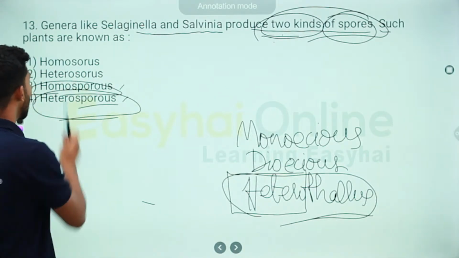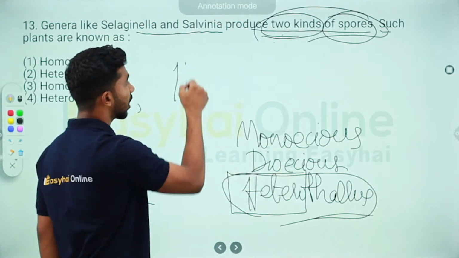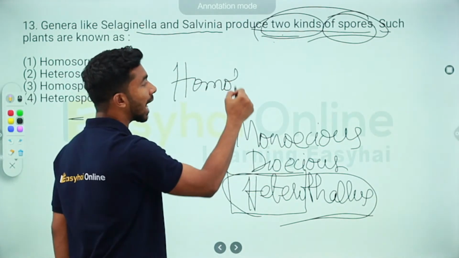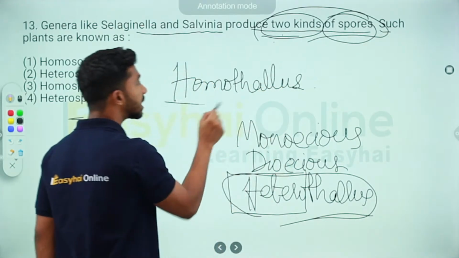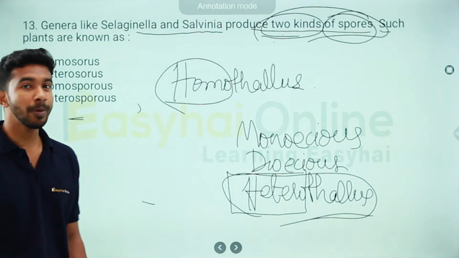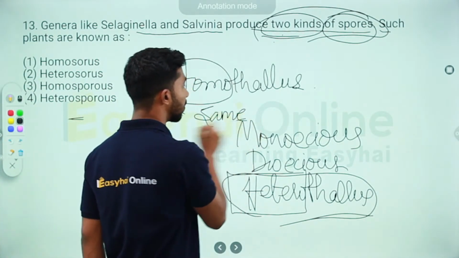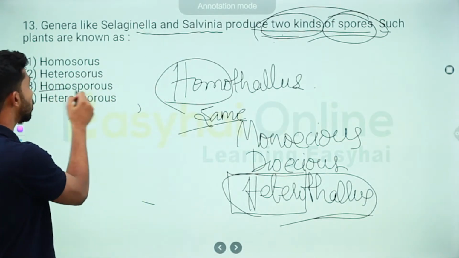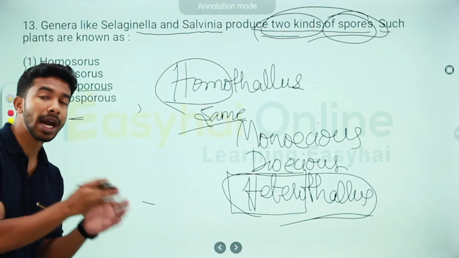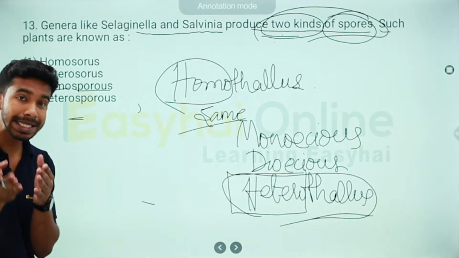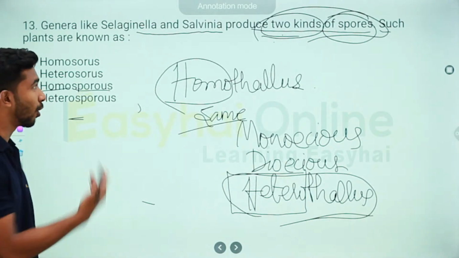Let's go one step ahead. Homosporous. What did I say when I spoke about the same question? I also spoke about homothallic. What did I say homo was? Homo meaning same. So what is homosporous? These are plants that give out the same kind of spores. Understood? There you go. You've already answered the question.